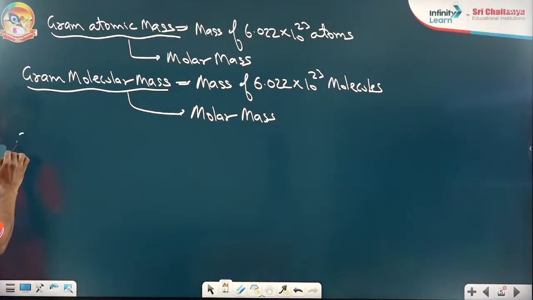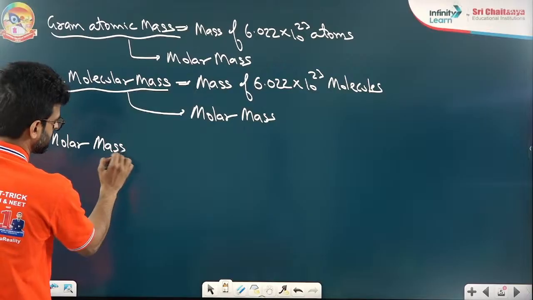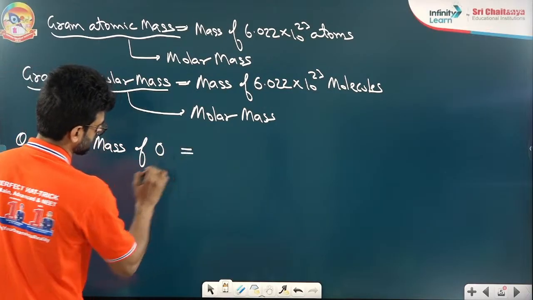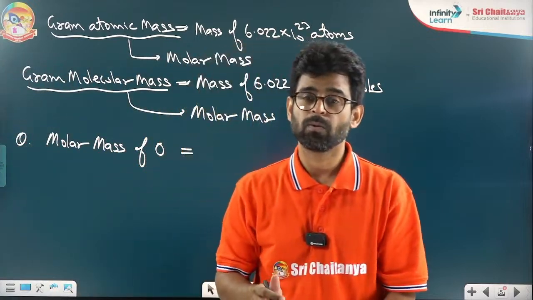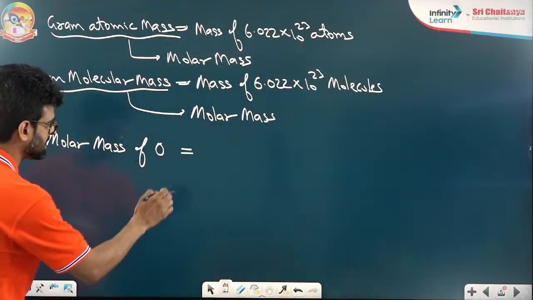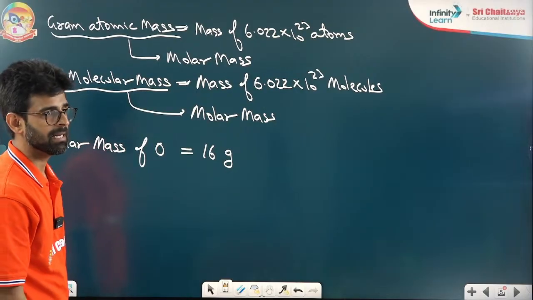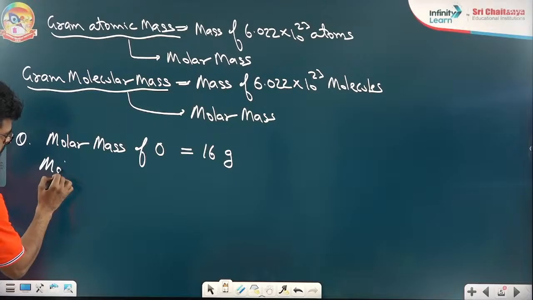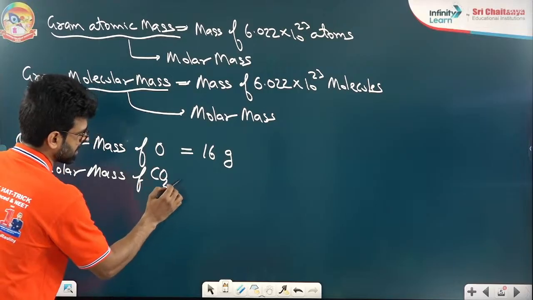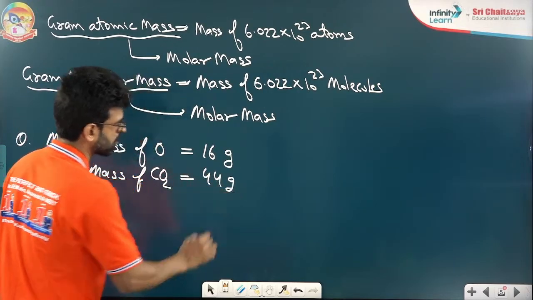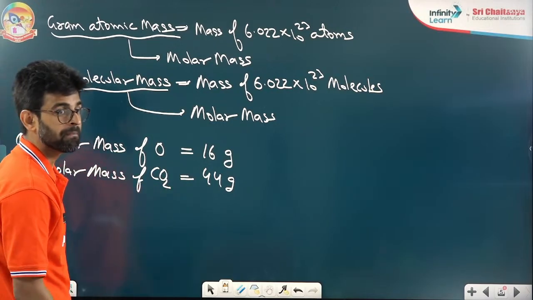So on this basis, try to answer this question. Carefully give me the answer. If I ask you, tell me the molar mass of oxygen. What is the molar mass of oxygen? Very simple. I will say 16 gram, right? Whereas, if I ask you what is the molar mass of CO2, I will say 44 gram. So it is the mass of 1 mole of molecules.